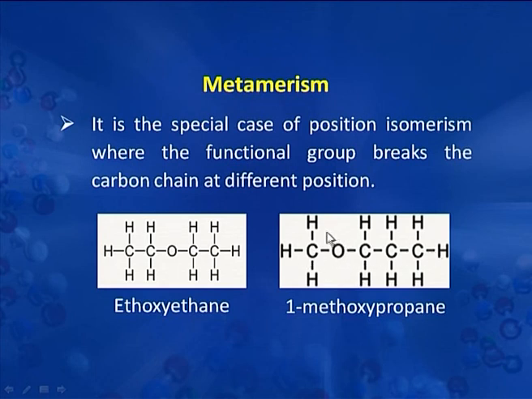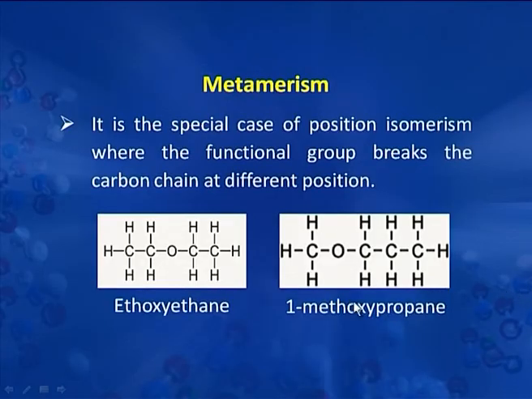Here the oxygen breaks the carbon chain and of the two fragments of chain we have a 3 carbon portion and a 1 carbon portion. So these two cannot be classified as chain isomers because the carbon skeleton is not the same, and they cannot be classified as position isomers because the requirement there is that a functional group or a substituent should be present at different positions on the same carbon chain.